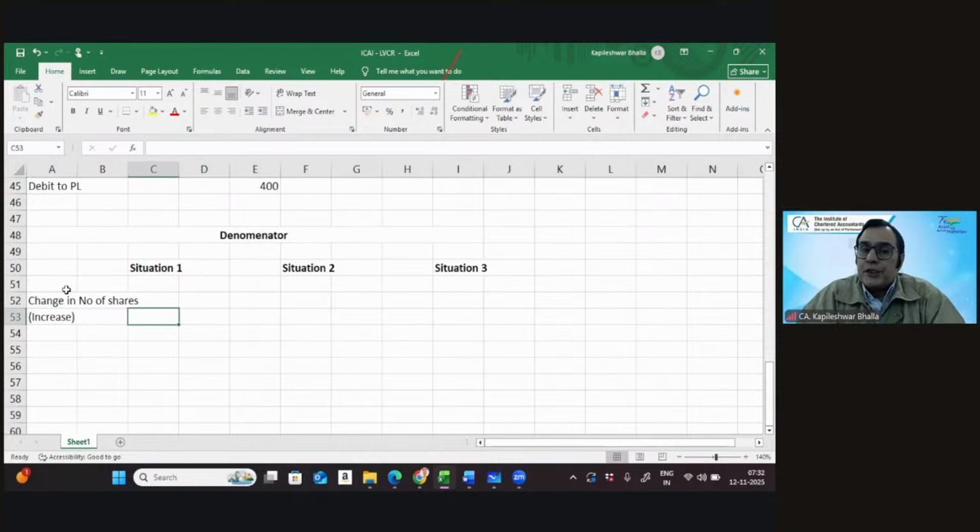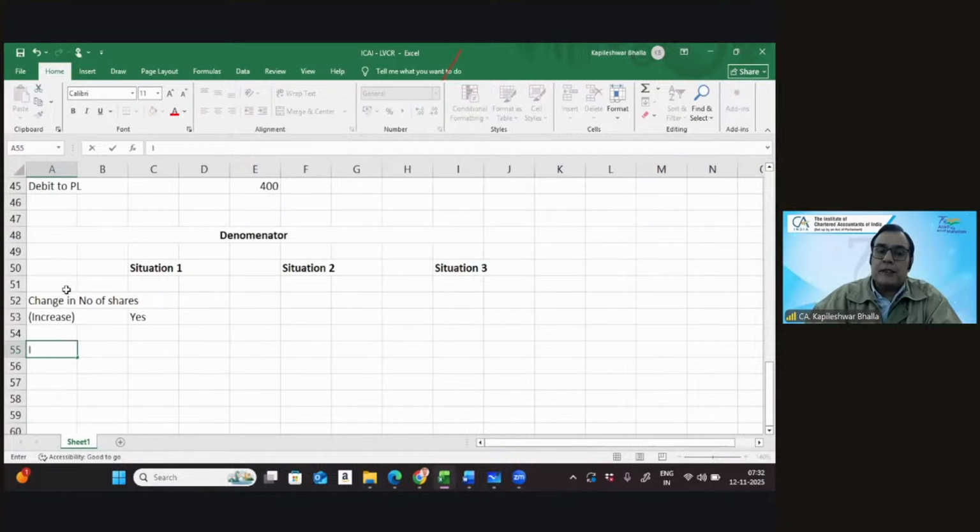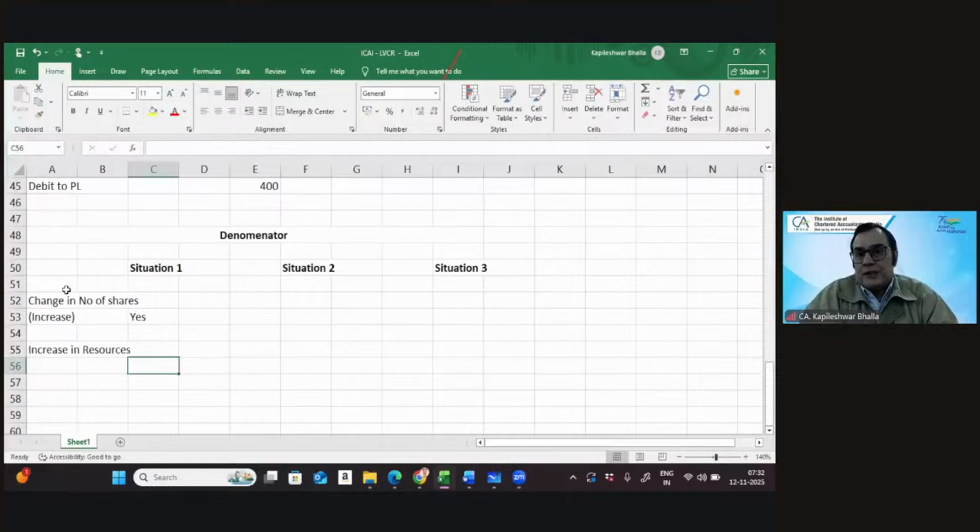So I say there is a change in the number of shares. But I'm looking at, is there any impact, or is there any increase in resources? Is there any increase in the resources or not? Now, when I say there is an increase in resources, my mind is thinking that the company takes money from the shareholder, then there is increase in the resource. Or if the company does not take money from the shareholder, then there is no increase in resource. So I'm now looking at three situations, that is, is there an increase in resource?